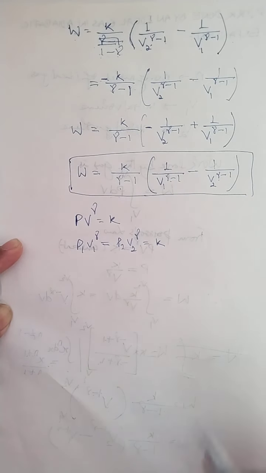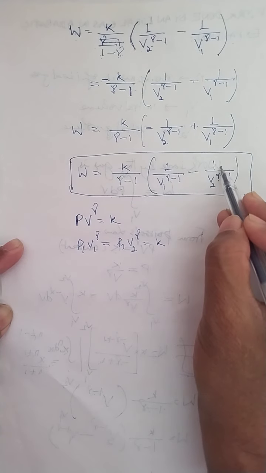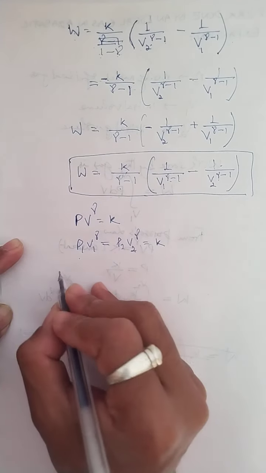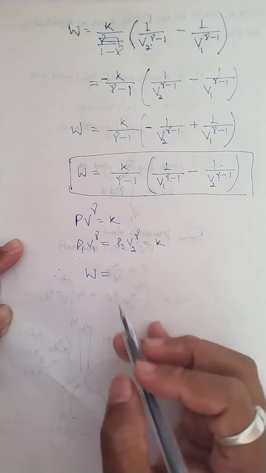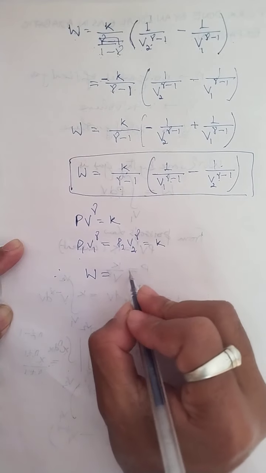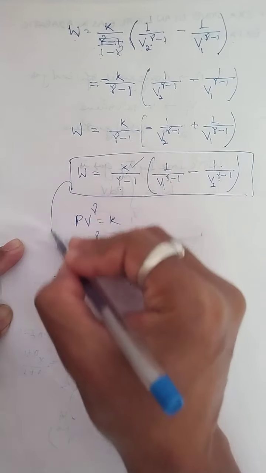K. So what I do now, this K, I multiply inside the bracket and replace it by these two quantities. For the derivation we are doing, that is 1 by gamma minus 1. So children, I am continuing with this one.